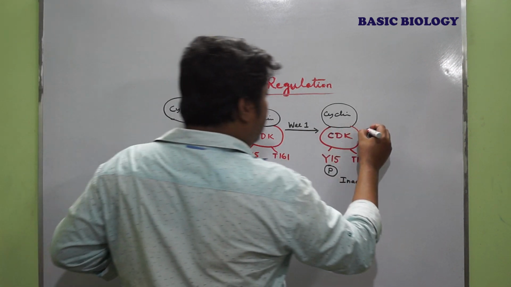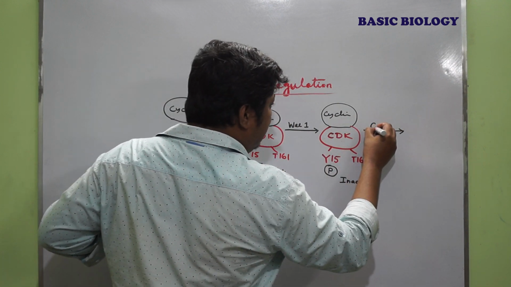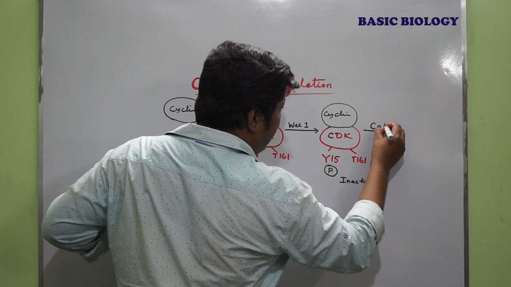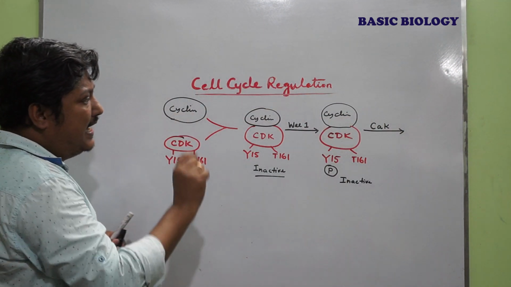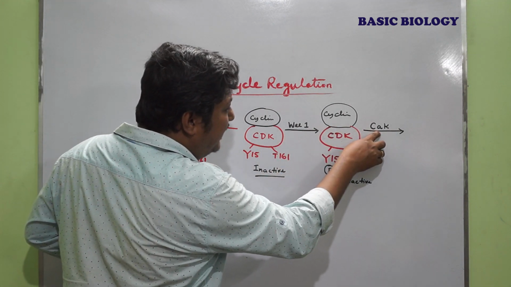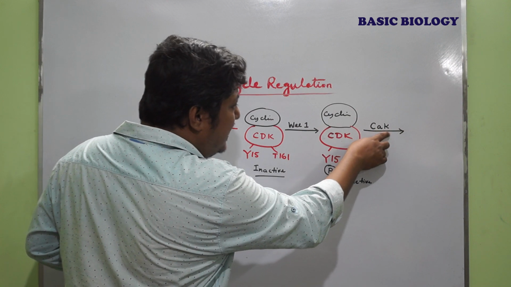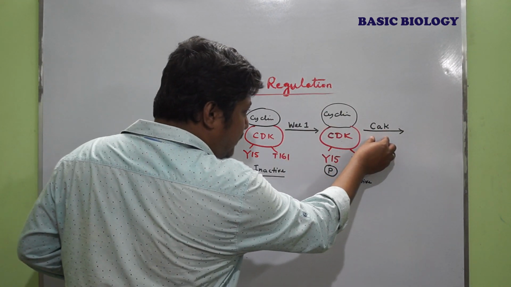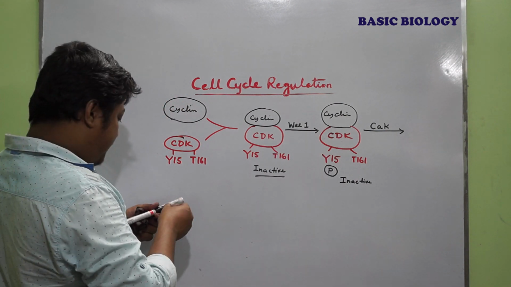Now, another protein is known as CAK, the CDK activating kinase. This kinase protein also phosphorylates at the threonine 161 position.